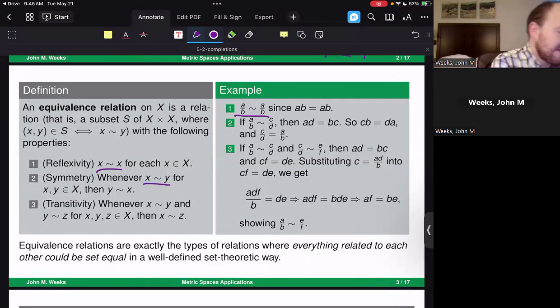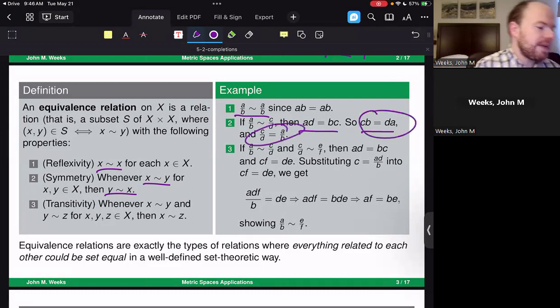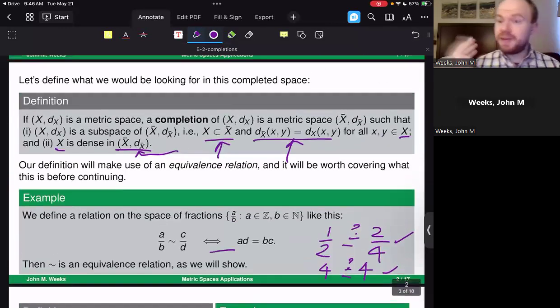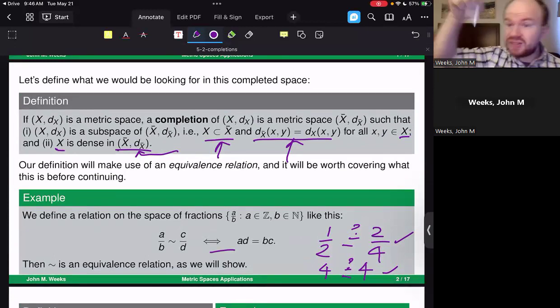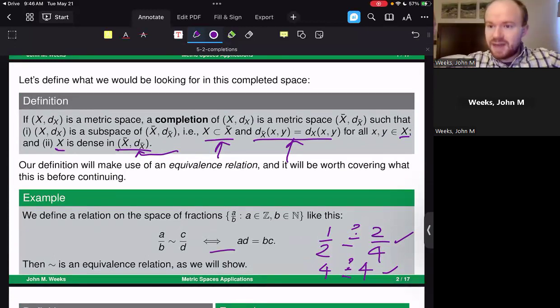Then you need, whenever X is related to Y, then Y is related to X. The order does not need to matter whenever I construct an equivalence relation. Well, A/B is related to C/D. That means AD equals BC. But because the equality relation is symmetric, we have that CB equals DA. Notice I'm also using some commutativity here to get this into exactly the same form that I need it to be, which is C/D is equal to A/B. Note that I'm able to go from this step to this step because all equivalence relations are if and only ifs. Meaning if these two fractions are related, then they satisfy this equality. And if they satisfy this equality, the two fractions are related.